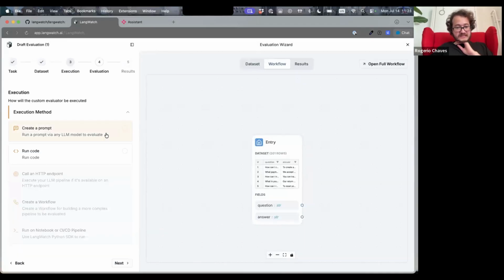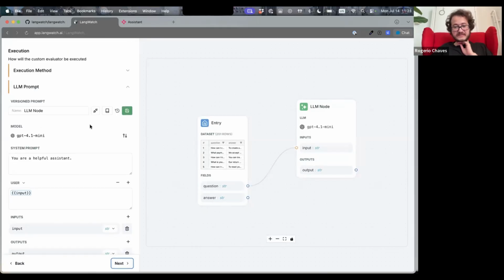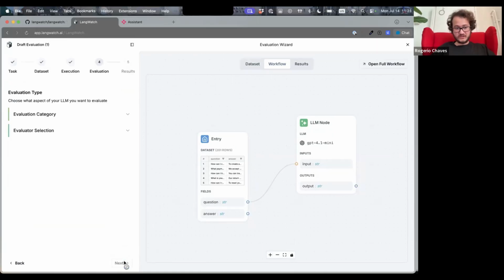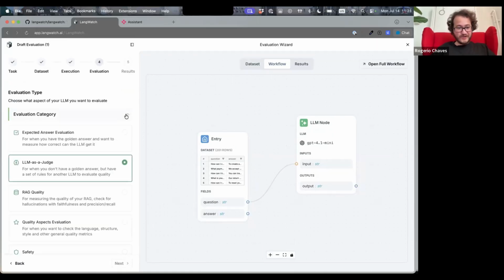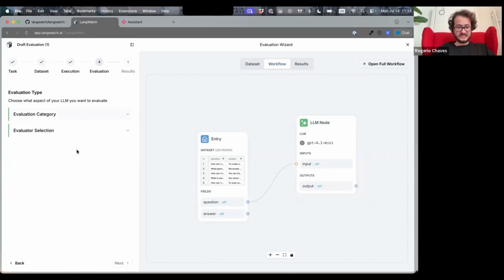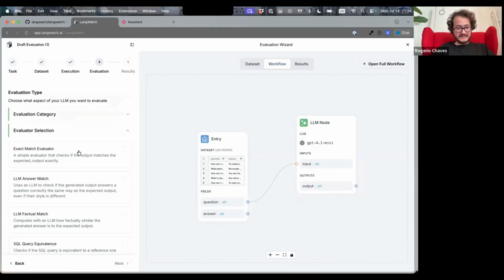So what I can do is test my prompts here. All those prompts are versioned on the platform. Then you can use them back in your code. And differently from the one where I'm trying to detect issues in my pipeline or in production, here you can test before going to production. So the use case here is, of course, we want to be confident before launching the application. In this case, I can use the expected answer evaluation because I do know what answer I'm expecting from the AI.